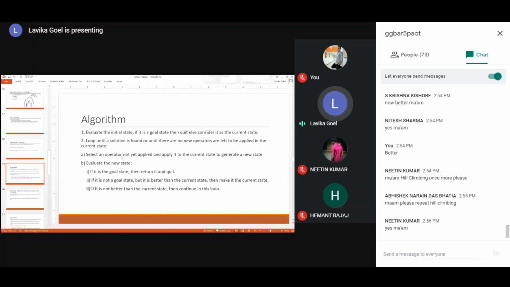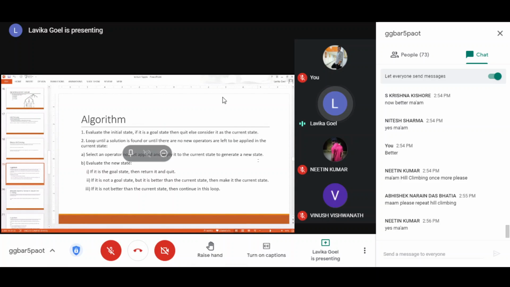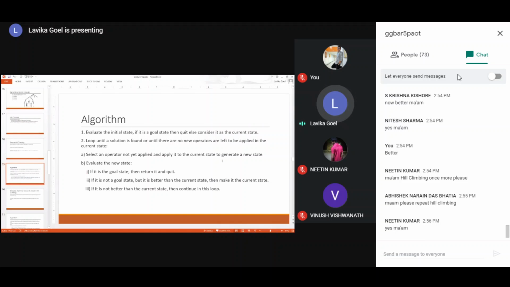You will select an operator and apply it to the current state to generate a new state. Then you will evaluate the new state. If it is goal, it's okay. If it is not goal, if it is better than current, then you will make it the current state. If it is not better, then you will continue in this loop. Continuing in this loop means that you will try to generate another state. So basically the second step is you are trying to generate a new state.